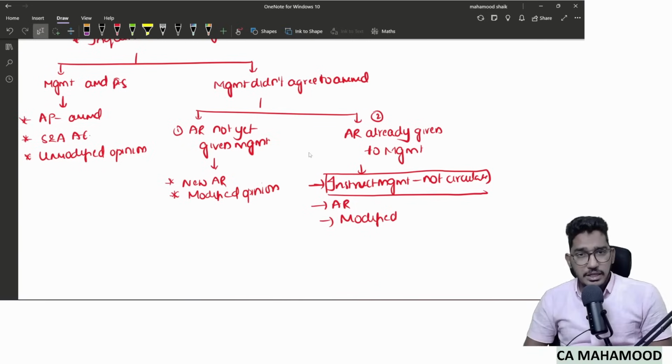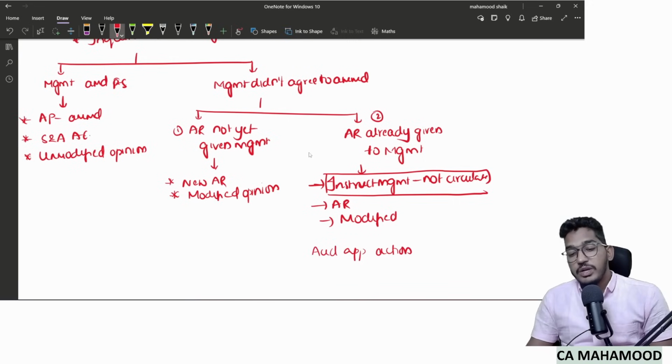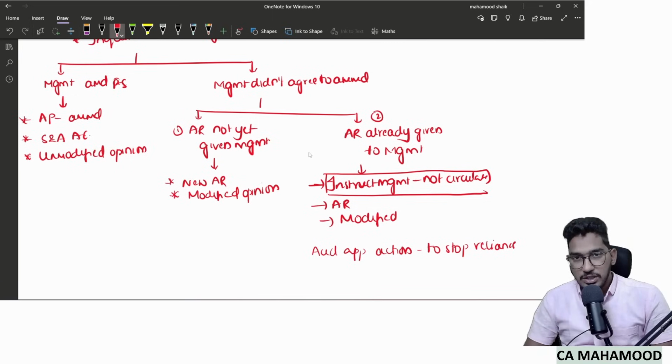You told them not to circulate, but management did not listen to you. They just circulated it. Then what will you do? The standard says, if management has already circulated the audit report without listening to you, the auditor should take appropriate action to stop reliance on the auditor's report. What do you mean by stopping reliance? You should take some appropriate action to stop the people from believing the audit report.